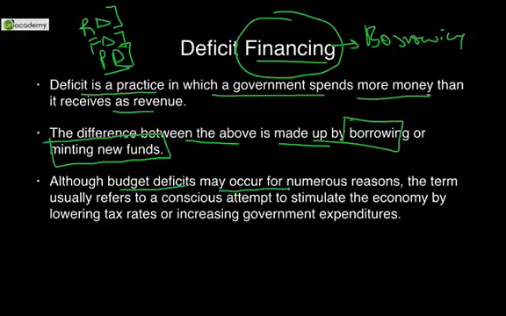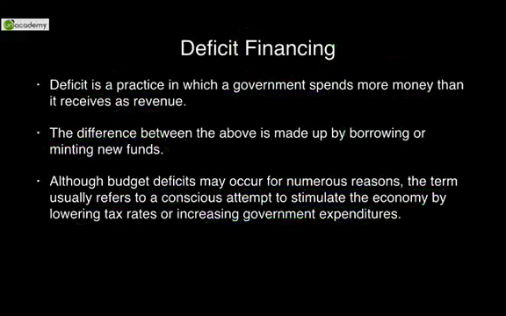Although budget deficits may occur for numerous reasons, the term usually refers to a conscious attempt to stimulate the economy by lowering tax rates or increasing government expenditures. So any kind of deficit can be overcome by making new funds available for the government to spend. This would result in deficit financing. The best example is borrowings, etc. When you borrow, you are only trying to finance your deficit. That kind of borrowing and deficit financing will stimulate the economy.